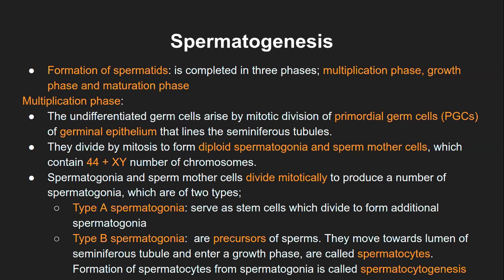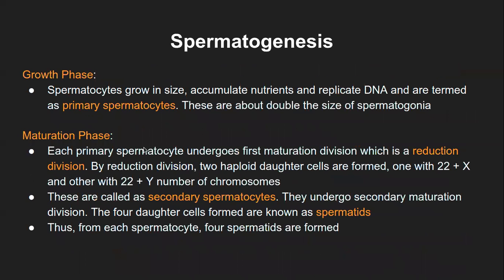Okay. Type A spermatogonia will form the stem cell. Stem cell as in, it will go back to its primordial germ cell stage. That is the stem cell nature of this type A spermatogonia. Type B will form the precursor for the sperm, that is the spermatocytes. And these spermatocytes will grow in the next stage. They will accumulate nutrients, they will replicate the DNA. That will be called the primary spermatocyte.